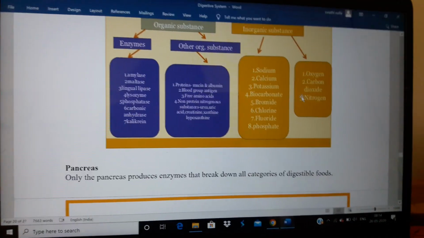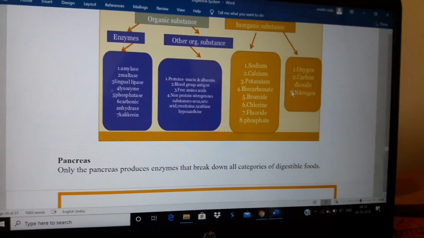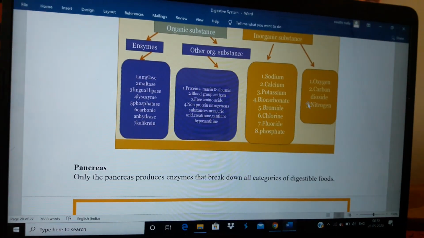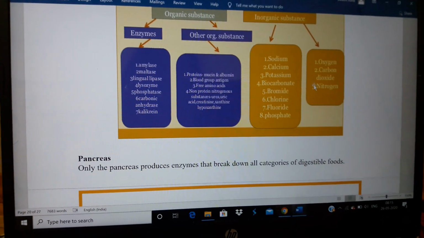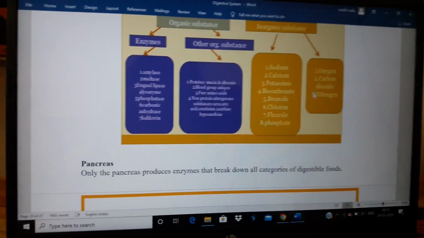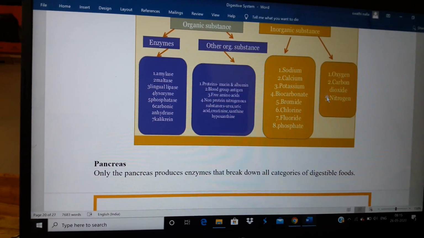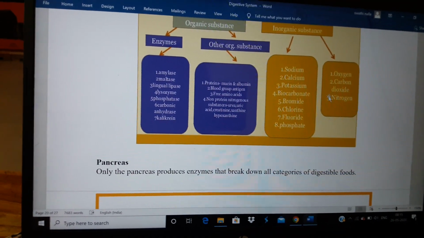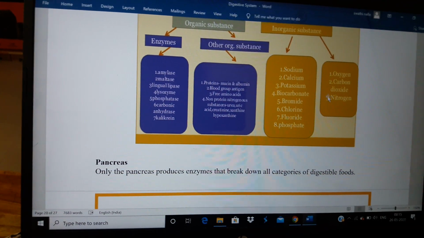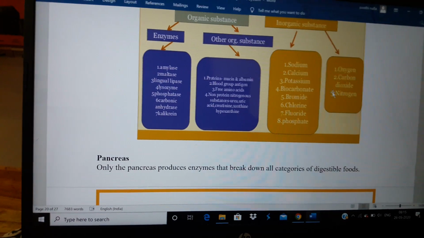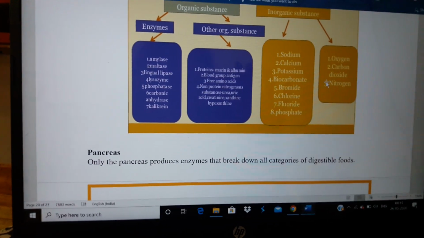So you have to remember two main things here. One is the composition of saliva, and the other is the importance of each enzyme in the function of digestion. Salivary amylase is an enzyme which helps in the digestion of carbohydrates in the mouth itself. The initiation of carbohydrate digestion takes place in the mouth. And lingual lipase does not show action in the mouth, but once it secretes into the stomach, the actual digestion of the lipids takes place. Is it clear?